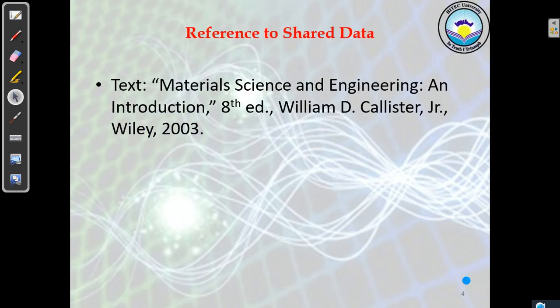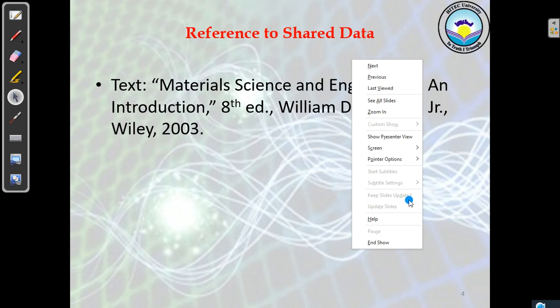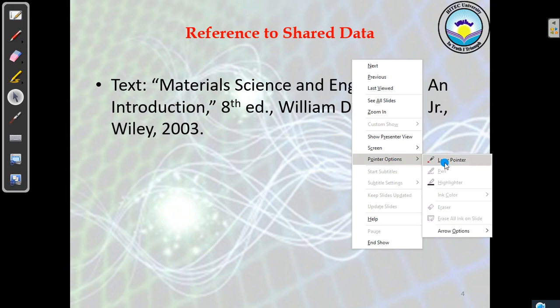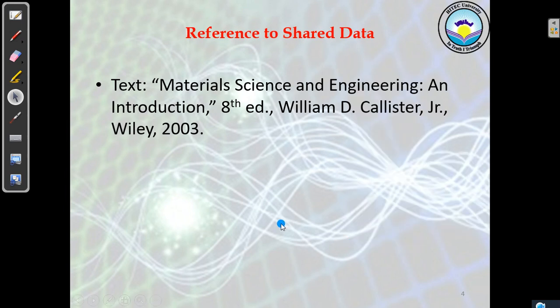We will be following a reference book, Material Sciences and Engineering: An Introduction, and we will be using its 8th edition by William D. Callister.